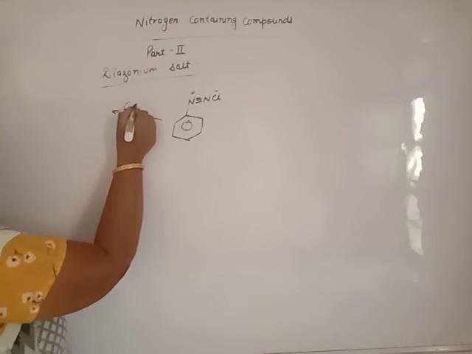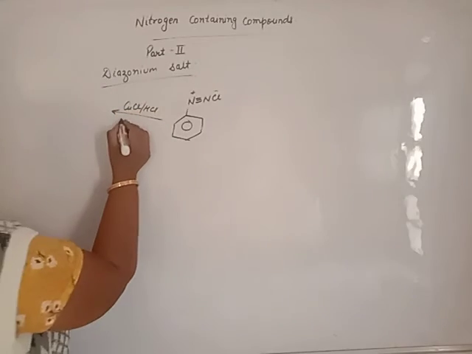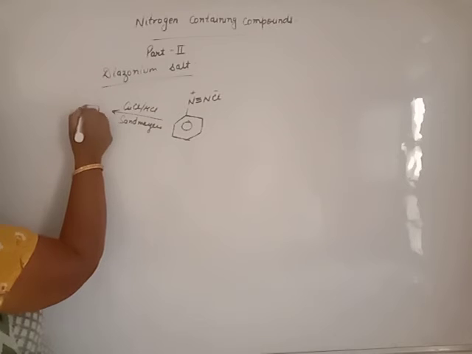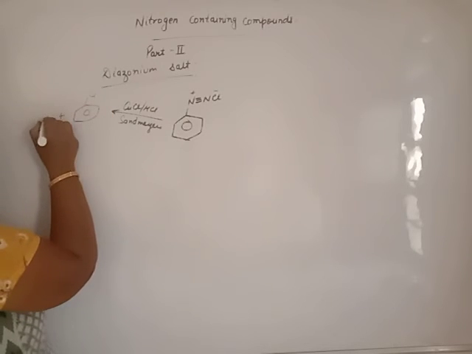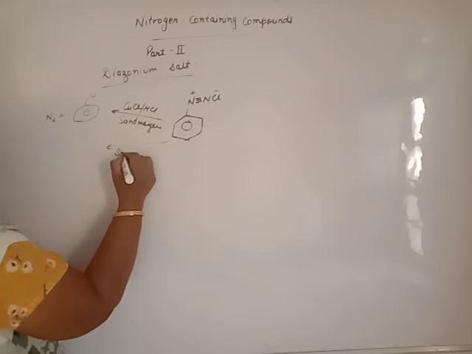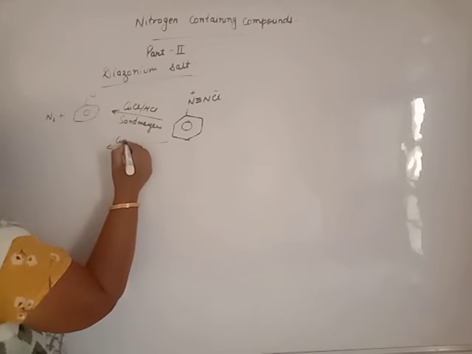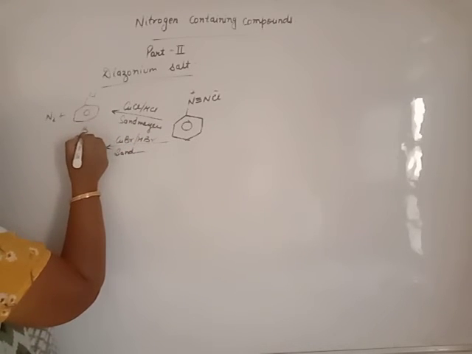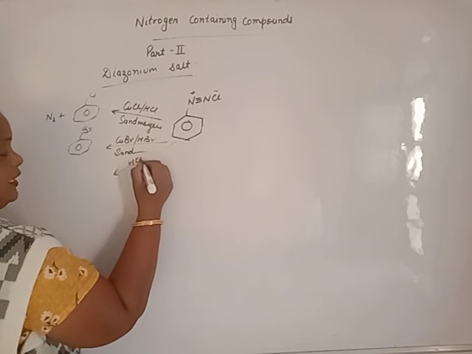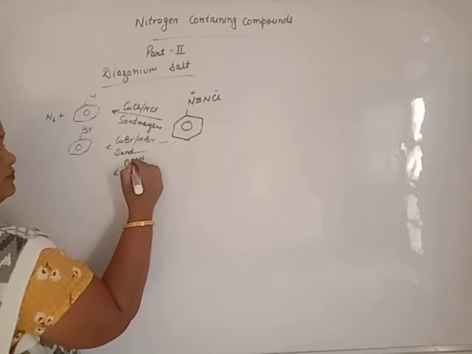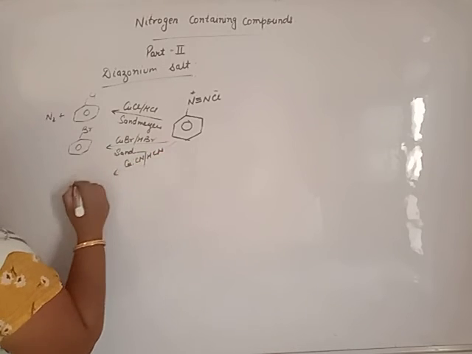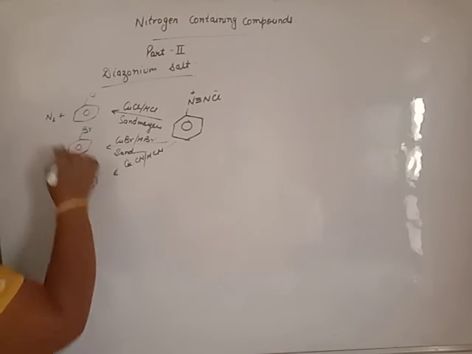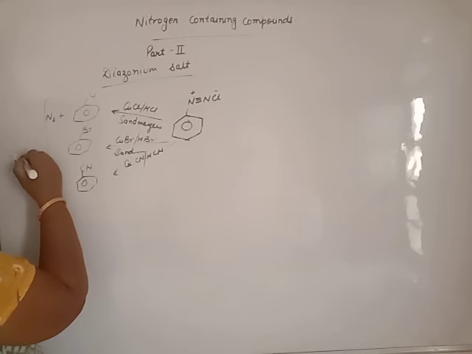Beta, from this benzene diazonium salt we will prepare chlorobenzene by Sandmeyer reaction. We will get chlorobenzene, and nitrogen gas is released. The same Sandmeyer reaction is done with copper bromide in HBr. We will get bromobenzene. If the same reaction is done with CuCN, cyanobenzene is formed, with release of nitrogen gas. All three reactions are known as Sandmeyer reaction.